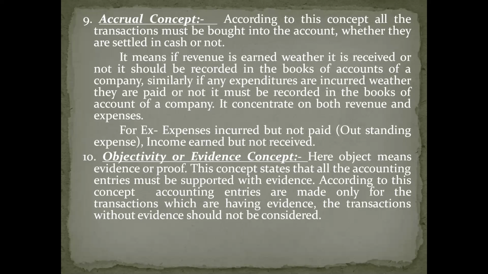For example, you wanted to attract investors. So you may show some fake sales in the books of accounts of a company, no? Yes, it will completely misguide the potential investors. So in order to protect such stakeholders, this concept states that we should record only those transactions which have proper proof or evidence. If there is no proper proof or evidence, then we cannot record such transactions in the books of accounts of a company. That particular concept is called the objectivity or evidence concept.